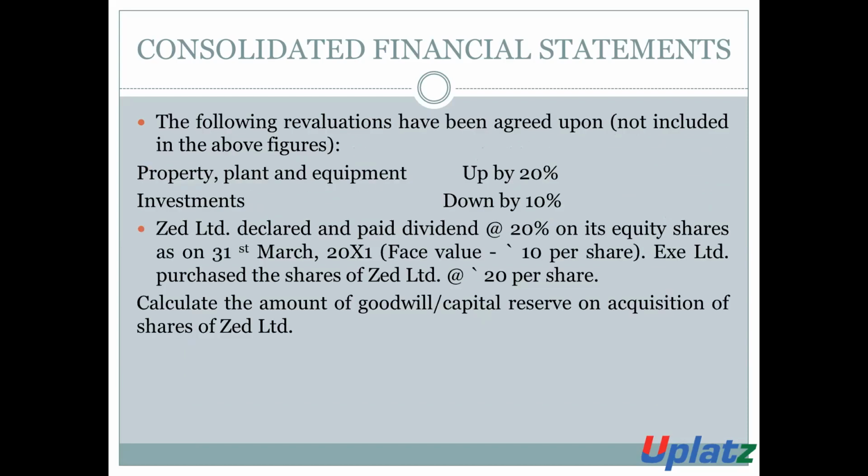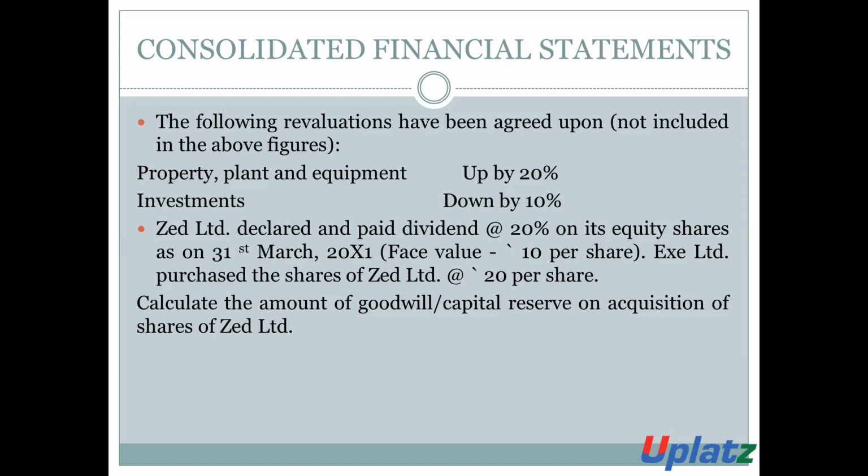The following revaluation has been agreed upon, means there are the following revaluations which are made. Property, plant and equipment up by 20%. Investments down by 10%. That is, the property, plant and equipment go up by 20% and investment goes down by 10%.